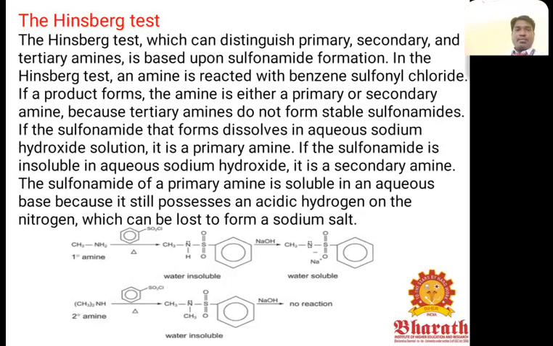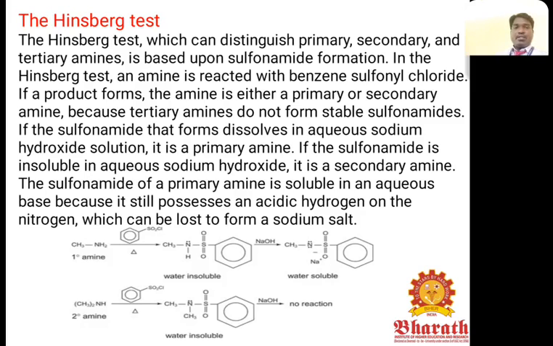Hinsberg test. The Hinsberg test, which can distinguish primary, secondary and tertiary amines, is based upon sulfonamide formation. In the Hinsberg test, the amine is reacted with benzene sulfonyl chloride. A product forms with primary and secondary amines, because tertiary amines do not form stable sulfonamide.